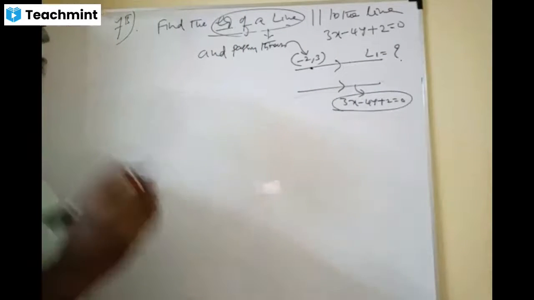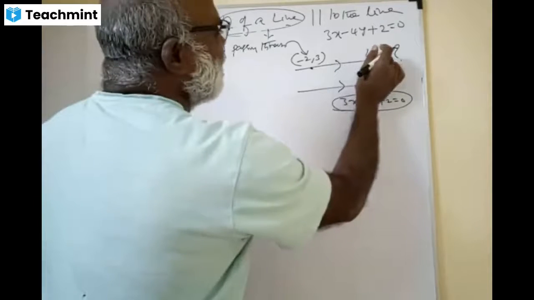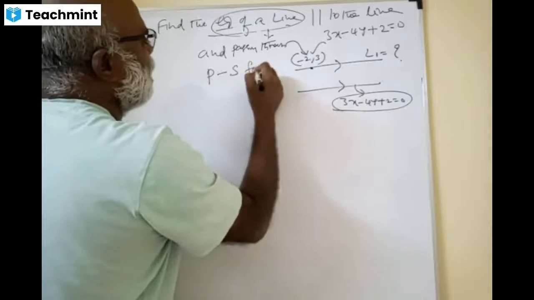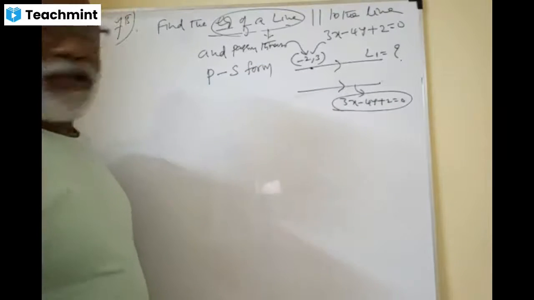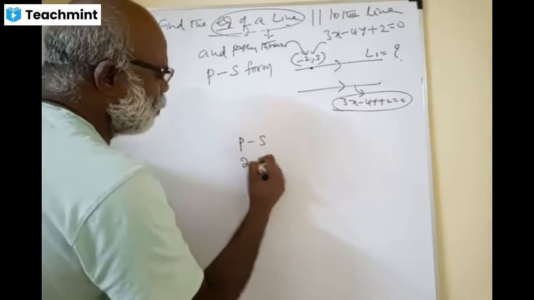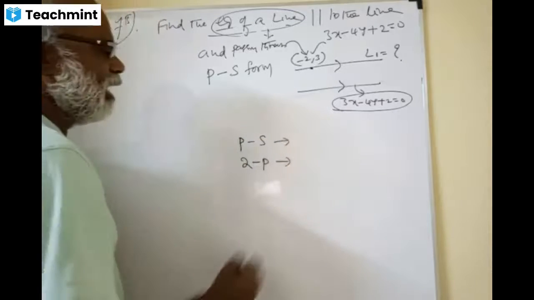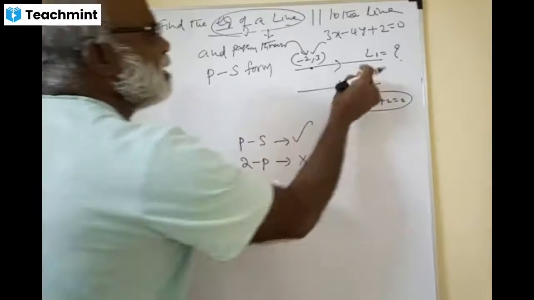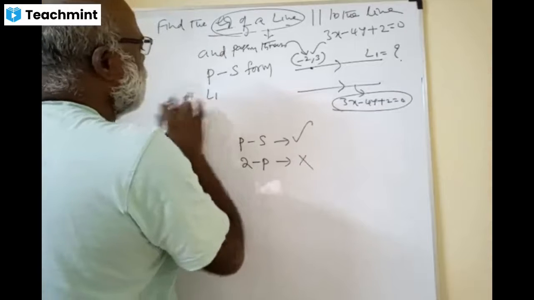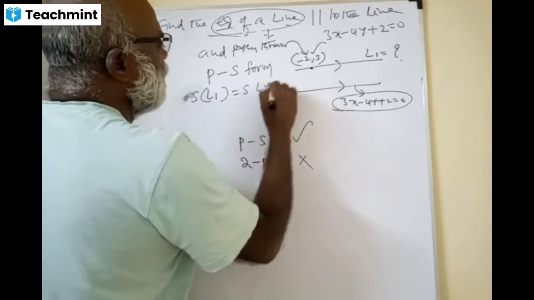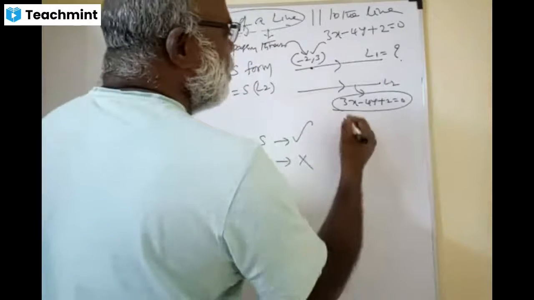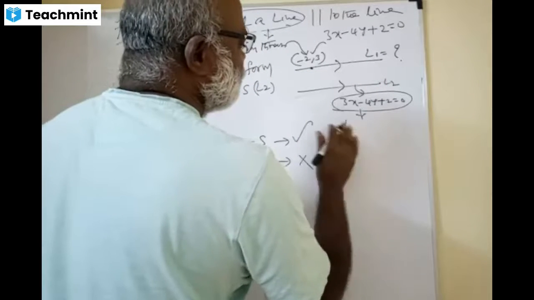See, I told you dear, the point is already given. So point and slope form. With respect to a point, we have point-slope and two-point form. The point one is easier. Line parallel means what? Slope of L1 is equal to slope of L2. Come on, dears. So this is L2. What is the slope of L2, please?